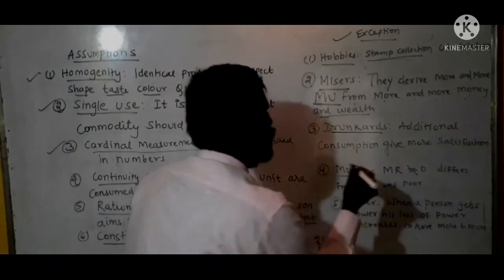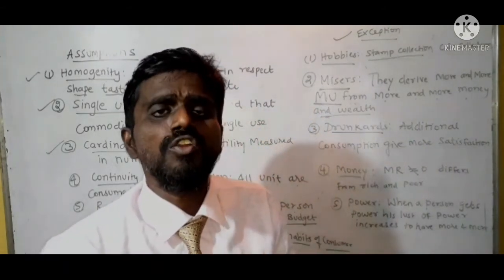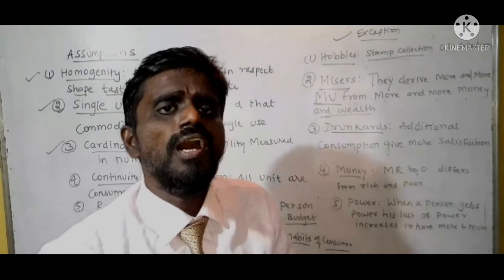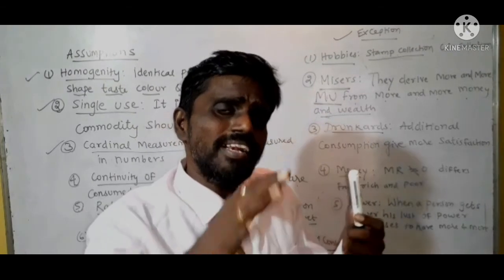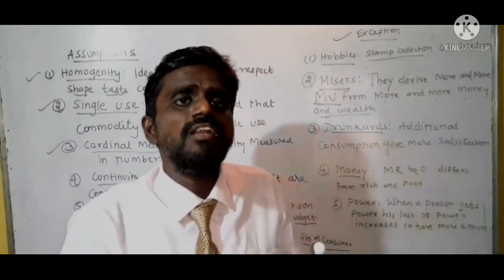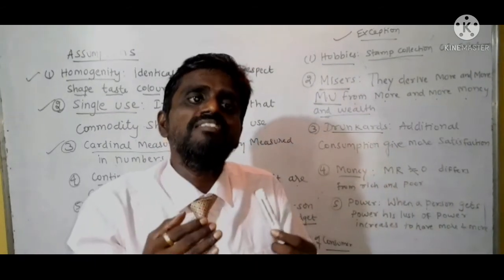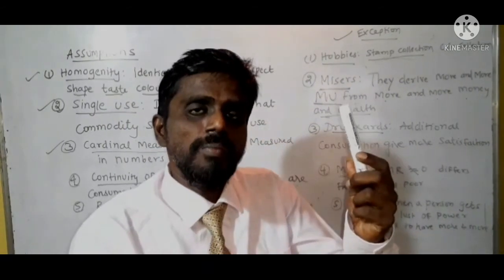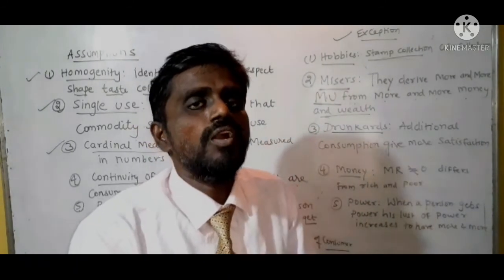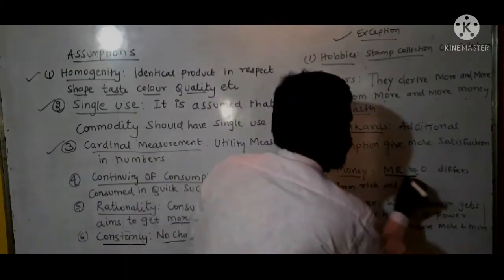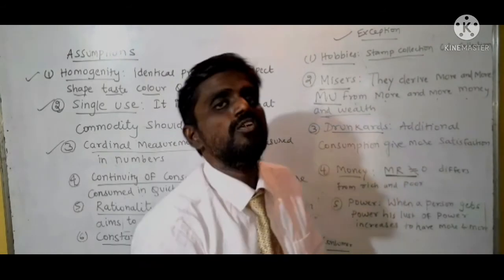Then money. The marginal utility of money cannot be zero. As I get more and more money, the marginal utility of money diminishes at a diminishing rate. My first money gives more satisfaction, the second gives less satisfaction, but it cannot be zero. The marginal utility of money differs from person to person.